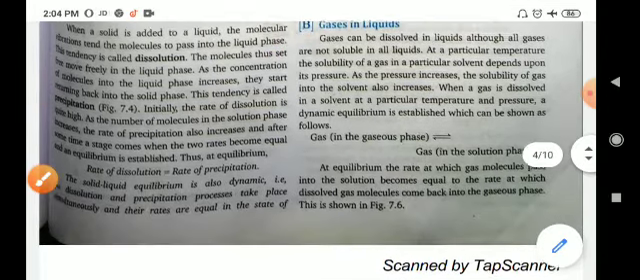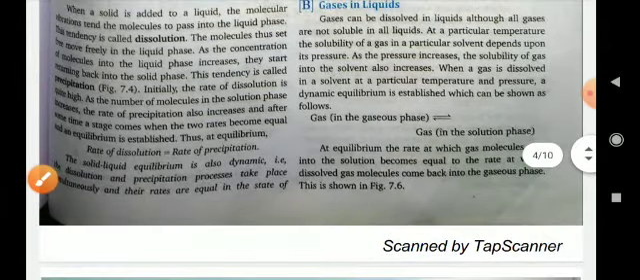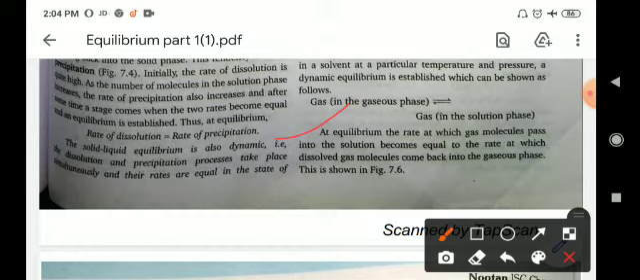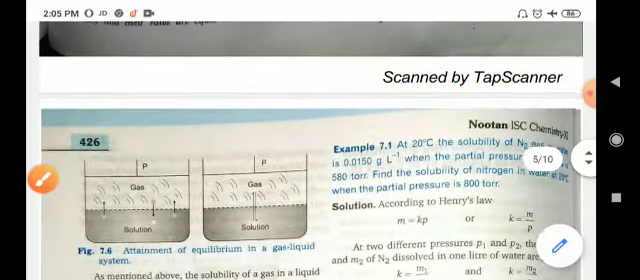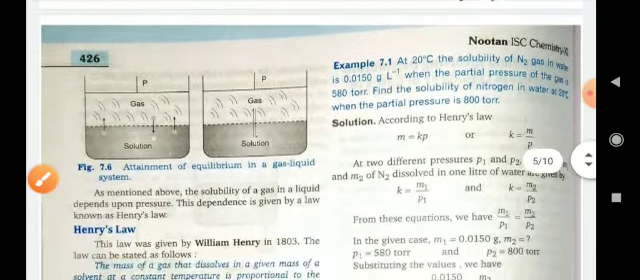So there is also a limit to how much gas you can compress into the liquid. Above that point you cannot mix any more gas in a solvent. Now at equilibrium, the rate at which gas molecules pass into the solution becomes equal to the rate at which dissolved gas molecules come back into the gaseous phase. Means when they dissolve, after that they will come out again. So this condition will continue. This is known as the equilibrium condition.